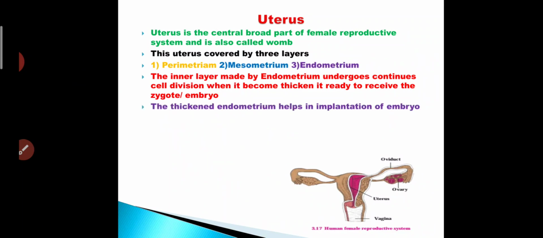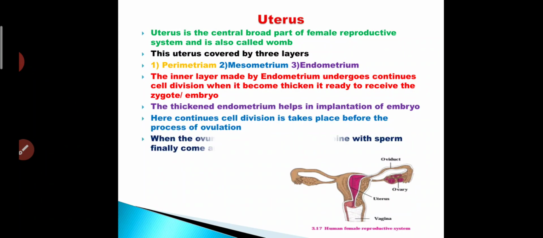The thickened endometrium helps in the implantation of the embryo. This continuous cell division takes place before ovulation, and when the ovum is released and combines with a sperm, it finally comes and fixes into the wall of the uterus.